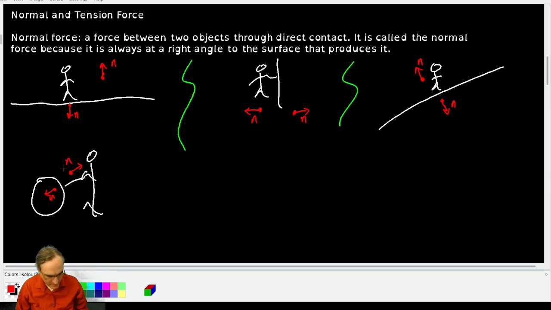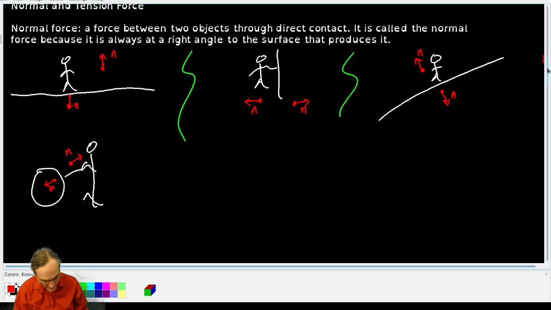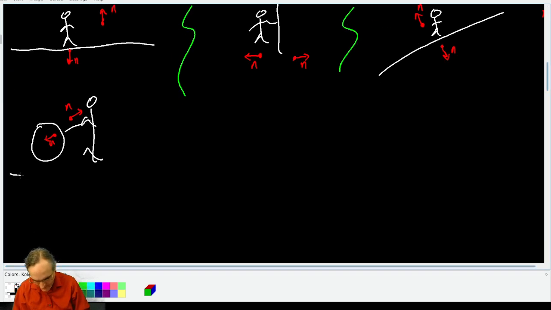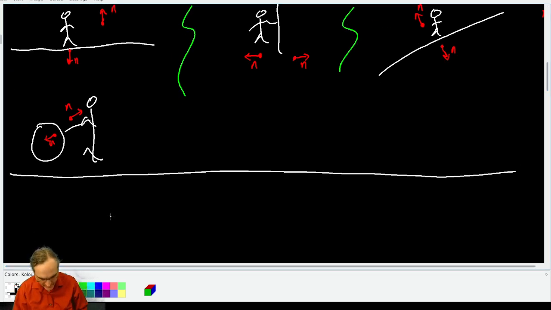They're always going to be driven by other forces that are acting, and they will support you against those other forces. Basically, normal forces are there to keep you from going through material. Now, what causes a normal force? Well, I'm not going to get into much detail on this, but you can essentially think of all materials like solids as being made of a grid of atoms connected together, like masses connected together with springs. The bonds between the atoms act quite a bit spring-like.